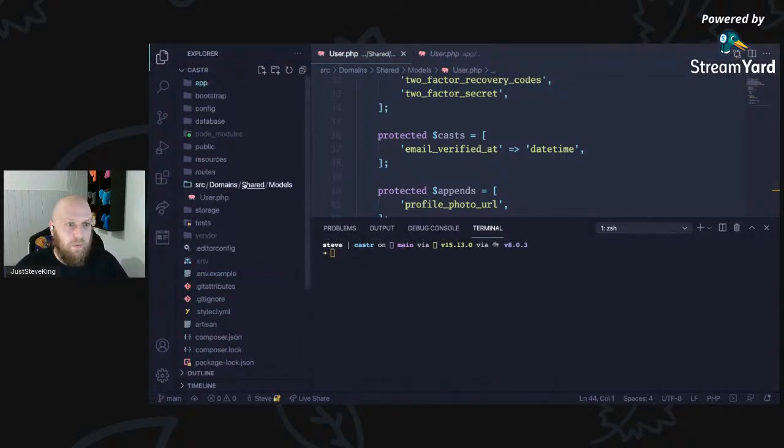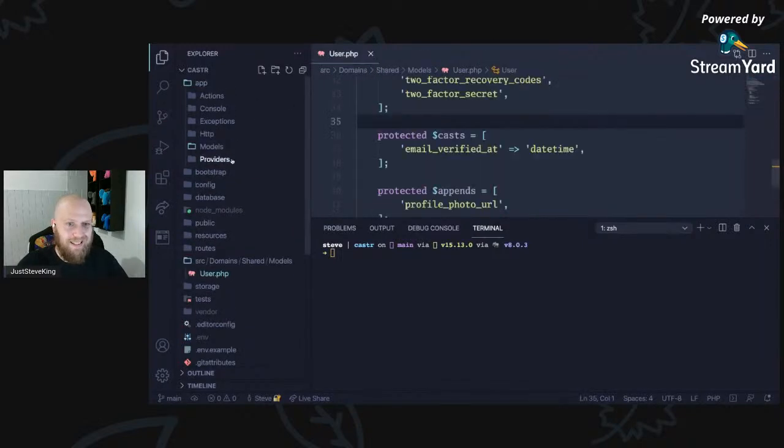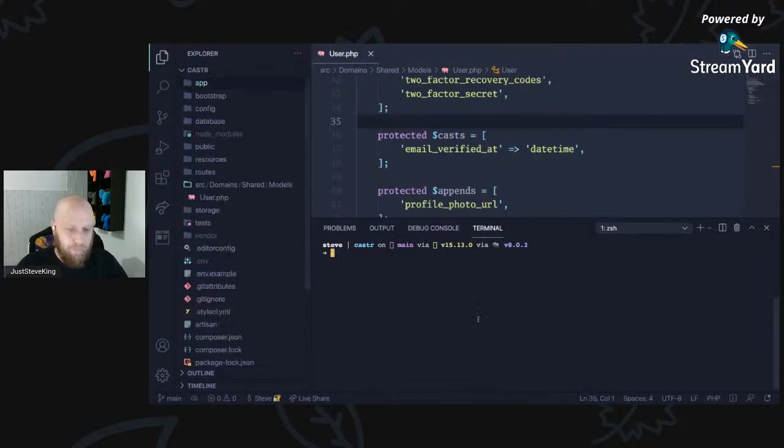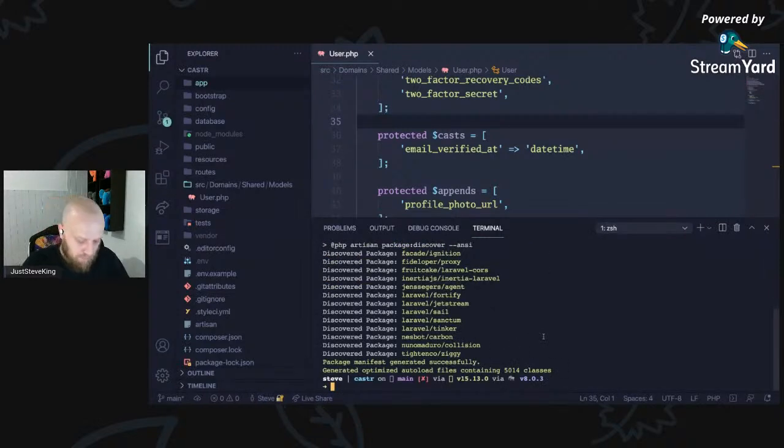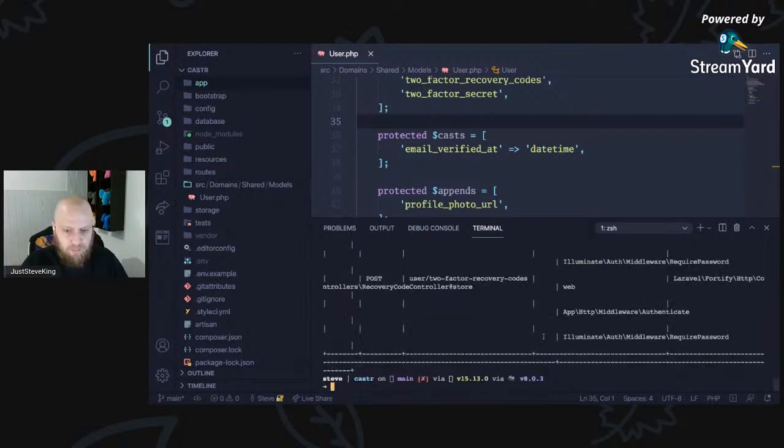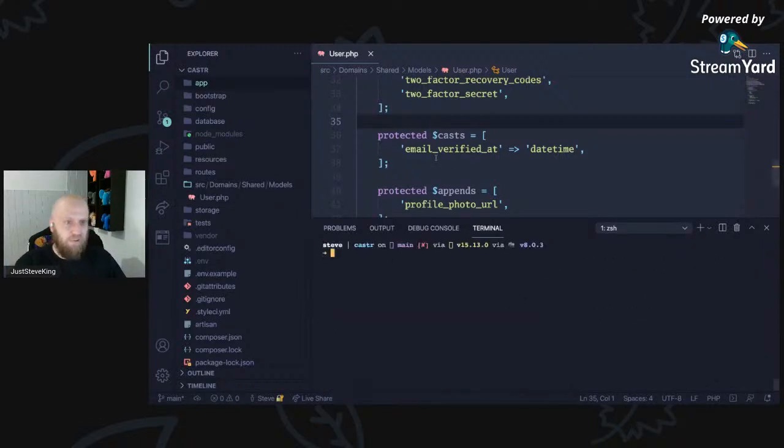So if we try to register now, we're just going to use that model. So let's just delete that. We don't want that. So if I do a composer dump-autoload, that's fine. Can I do route:list? Yes. So it's going to break at another point.